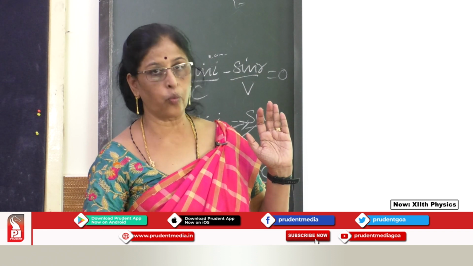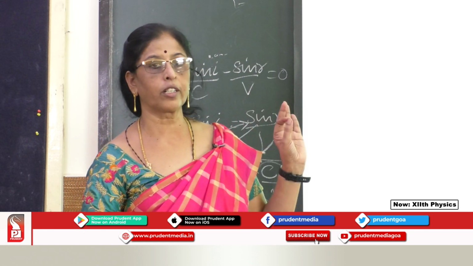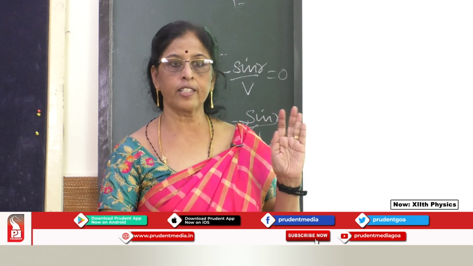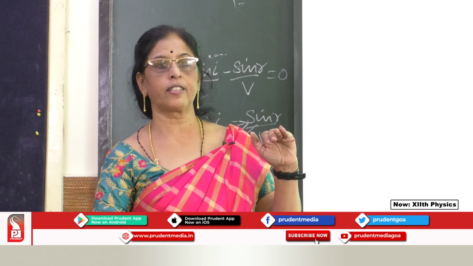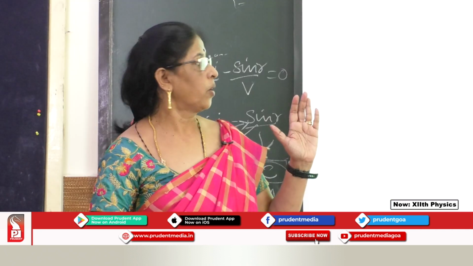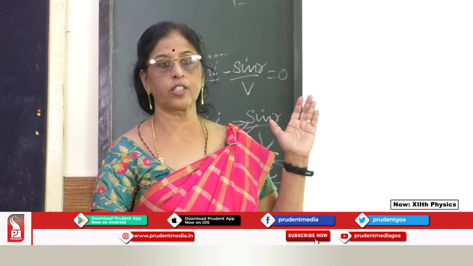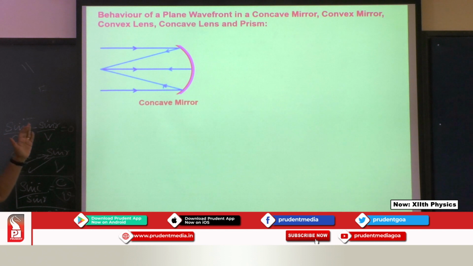When a plane wavefront is incident on it, I have chosen a concave mirror. A concave mirror is the one where it is curved. The curved inside part is the reflecting side, and on the other side we have the opaque surface. When you consider the plane wavefront incident, after reflection they all converge to a point.